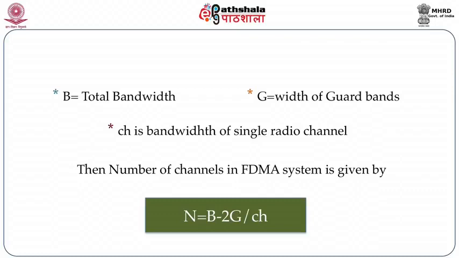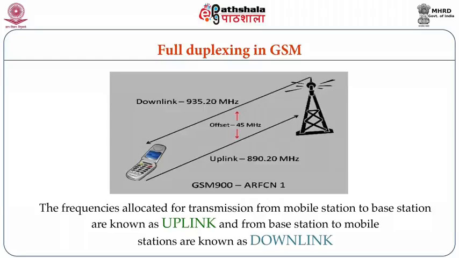The values I will give you in this module itself as an example of frequency division used in GSM. So find that in GSM 900, you know the bandwidth, the width of guide bands, and CH, the bandwidth of a single radio channel. Just find out the number of channels in the FDMA system used in GSM. I'll tell you the answer for this.